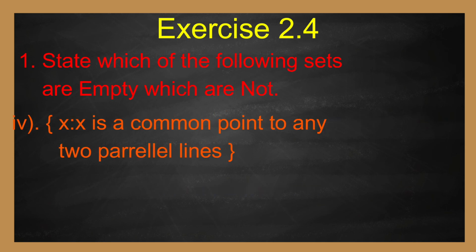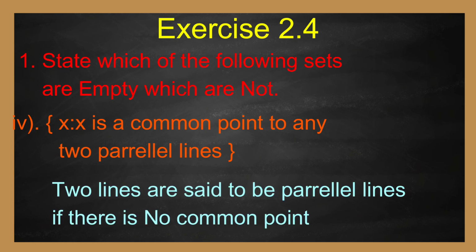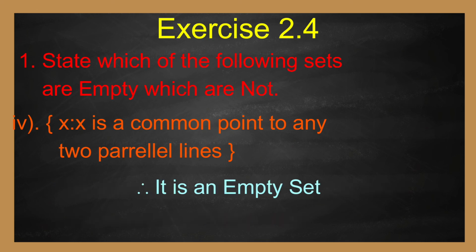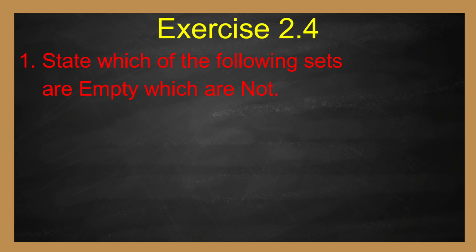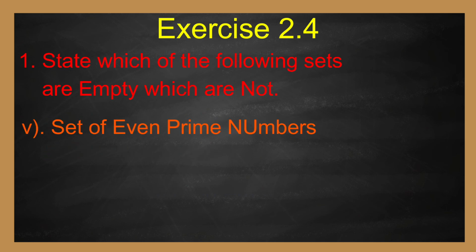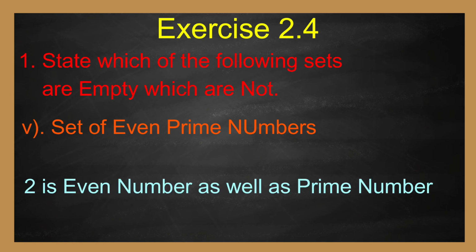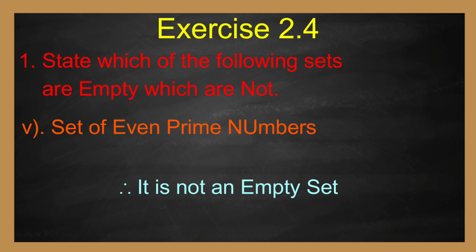Fourth one, x such that x is a common point to any two parallel lines. Two lines are said to be parallel lines if there is no common point. Therefore, given set is an empty set. Fifth one, set of even prime numbers. 2 is an even number as well as prime number. Therefore, the set contains at least one element 2. Therefore, it is not an empty set.